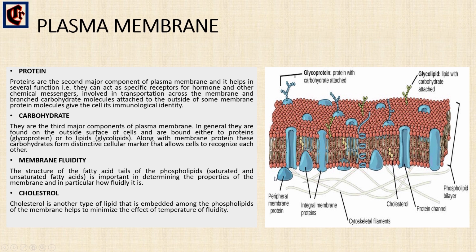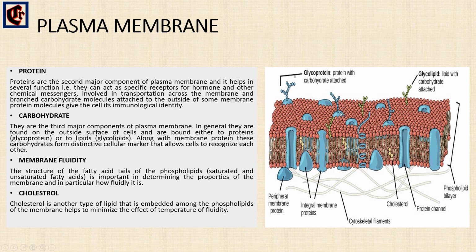The membrane proteins have several functions: they act as a specific receptor, that is they relay signals between the cell's internal and external environment, and also they give the cell its immunological identity.